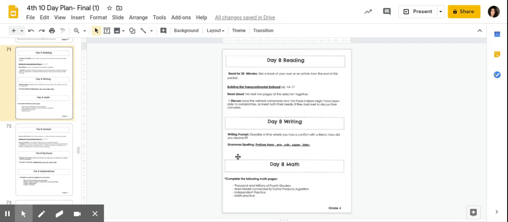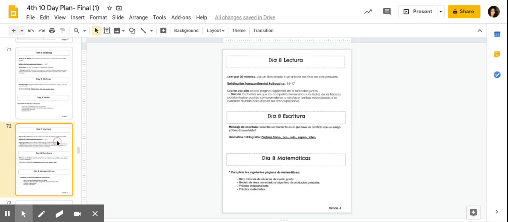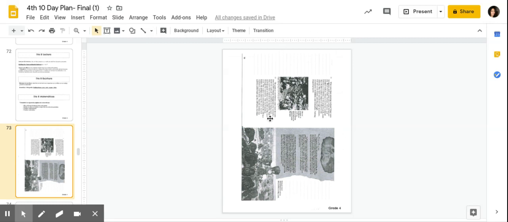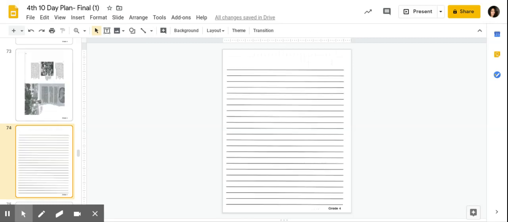And then you're going to, for writing, describe a time where you had a conflict with a friend. How did you resolve it? Okay, so this is your Transcontinental Railroad passage. And then here you're going to write a problem that you and a friend had, and then write how you solved that problem.